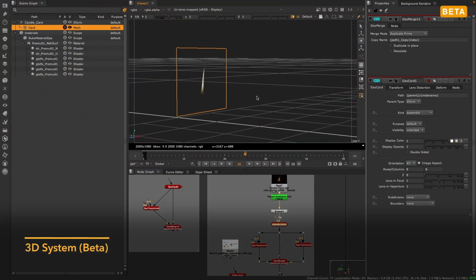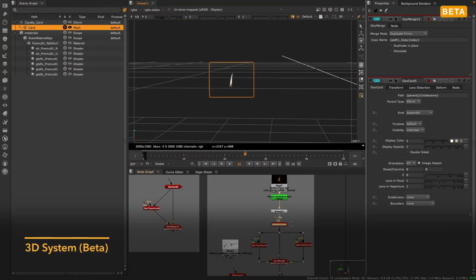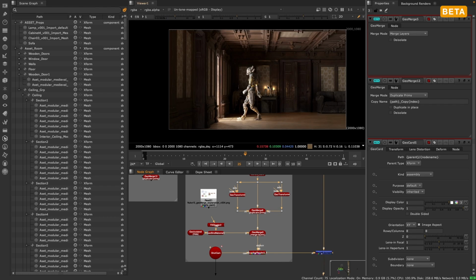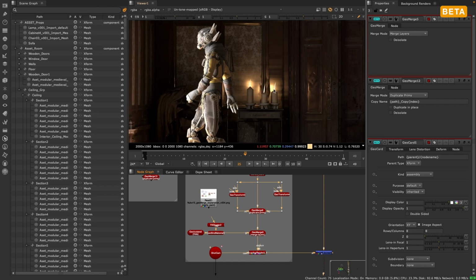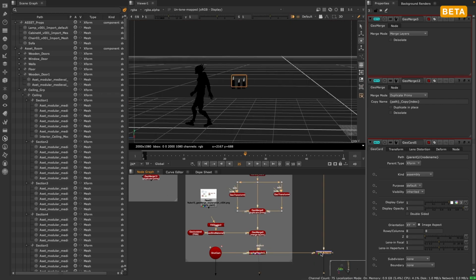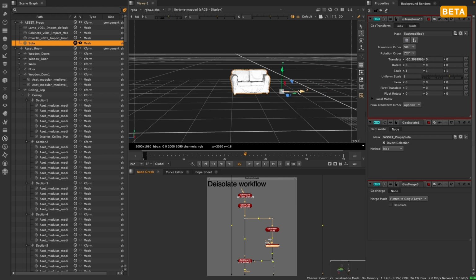Nuke 15 continues to evolve the new USD-based 3D system. Thanks to the 3D beta forums and everyone that gave us feedback, we've further developed the new system and incorporated workflows that matter to the artist. With the ability to work with larger scenes in the new performance system comes the need to more easily navigate, select, and manipulate your 3D stage.